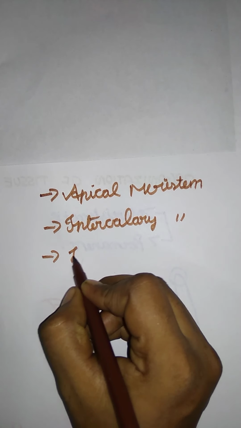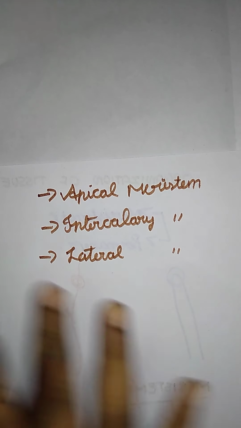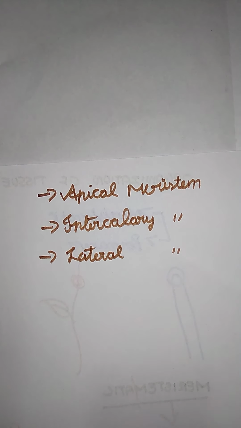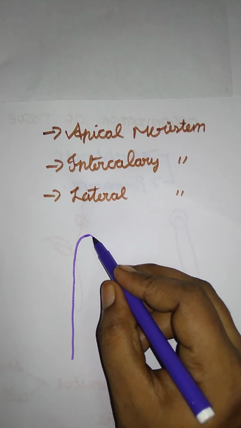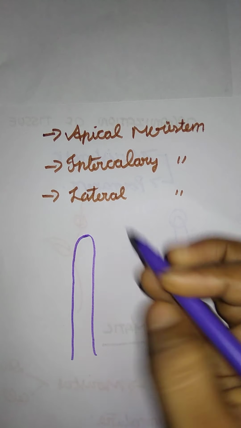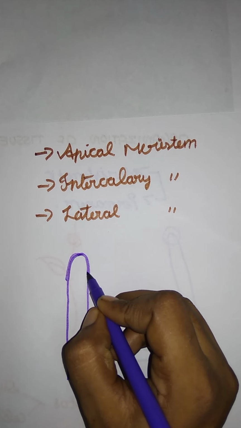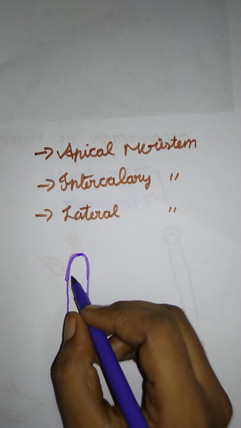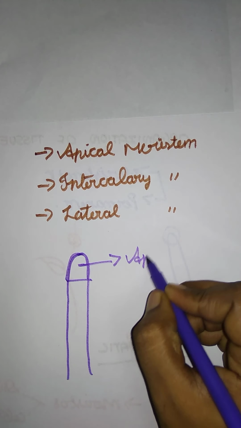And third one, lateral meristem. So these are the three meristems in the plant body. Just have to draw a diagram. Here, this is the intercalary. Sorry for that. That is the apical. So here is the portion of apical meristem.